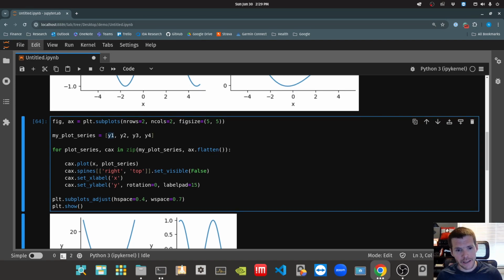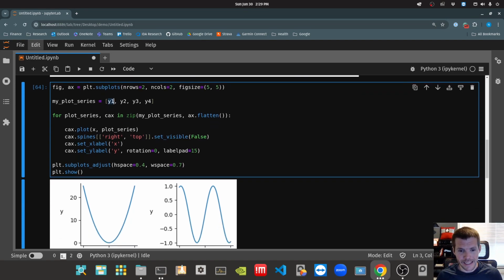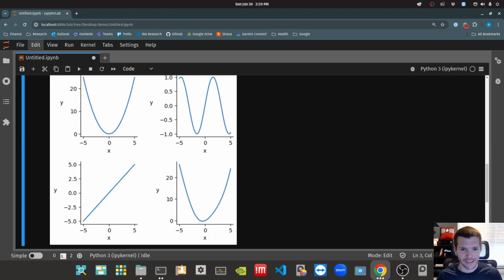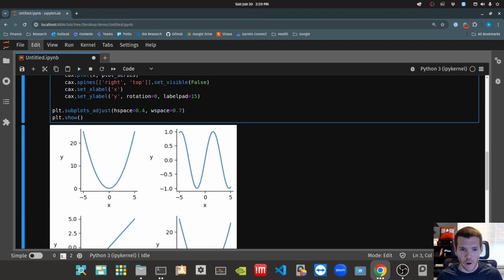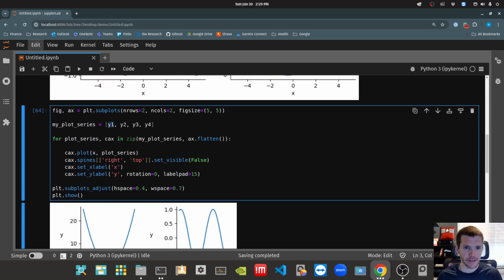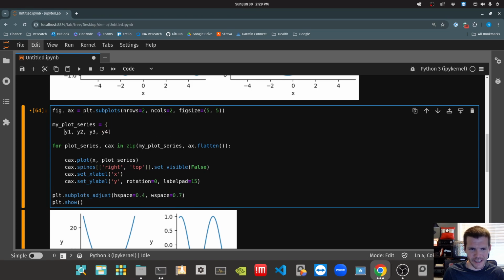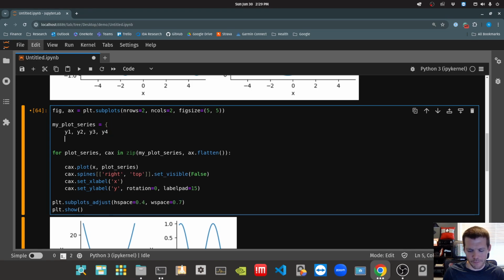So what you can do, because the labels of these things need to change as well, like in this upper left, that's Y1 versus X, upper right is Y2 versus X, is change this to a dictionary. Just to show you, this starts to get a little bit borderline on loss of readability.